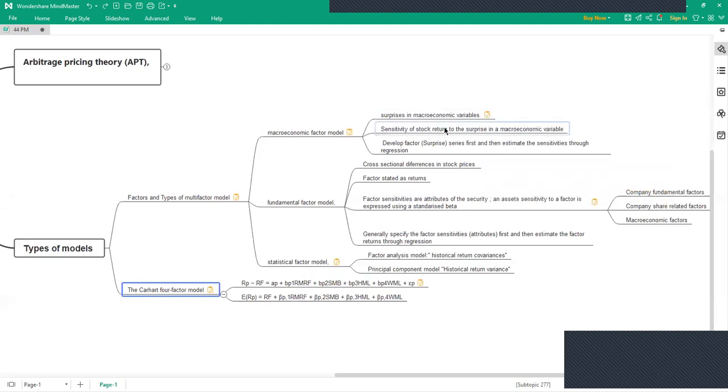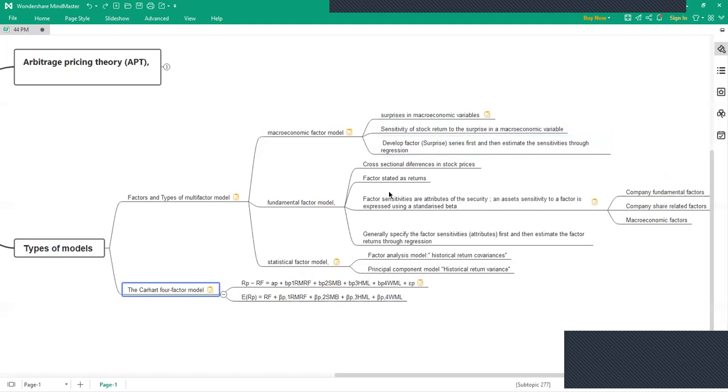It also tells you about the sensitivity of stock return to the surprise in a macroeconomic variable, and how you do the regression. First you take all the surprise series, and then you run a regression to calculate this macroeconomic factor model.